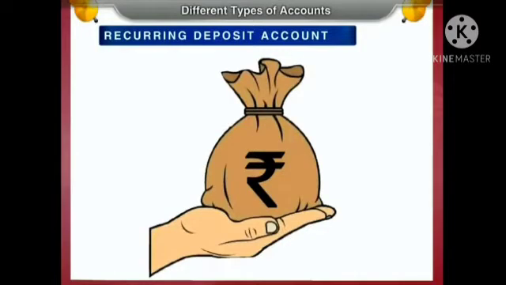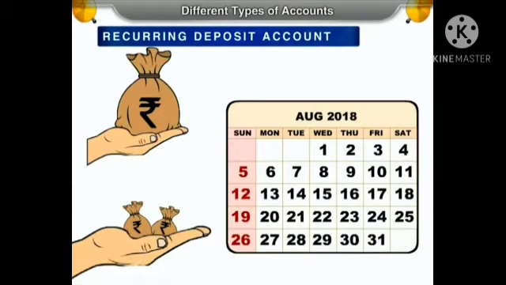Third one, recurring deposit account. In this account, the depositor deposits a certain amount every month for a specific period. This specific period varies from 12 months to 18 months. The bank gives an interest on the deposit which is more than that paid for the savings account. After the maturity period, the depositor gets the principal with interest.